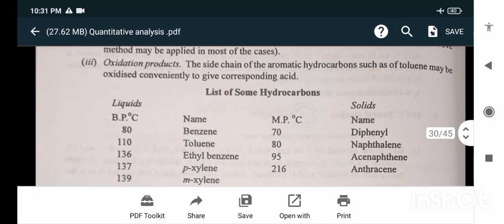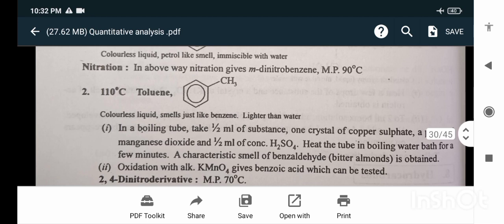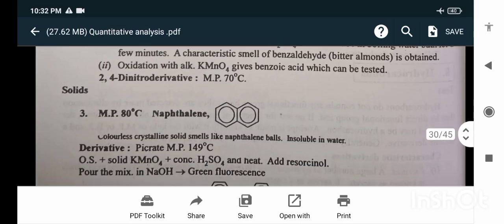List of some hydrocarbons. For hydrocarbons, the first liquid is benzene. Nitration in the above way gives meta-dinitrobenzene at 110 degrees Celsius in a boiling tube. Take half ml of the substance, 1 crystal of copper sulfate, a pinch of manganese dioxide and half ml of concentrated H2SO4. Heat the tube in a boiling water bath for a few minutes. A characteristic smell of benzaldehyde is obtained.